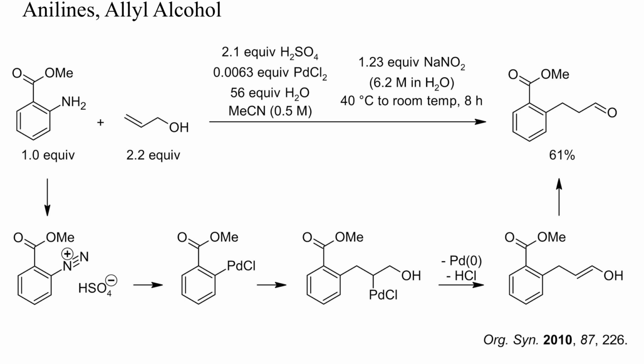This here is a reaction that I optimized some years ago. Anilines can be converted into aryl propanals directly in a one-pot procedure by diazotization in the presence of allyl alcohol and catalytic palladium chloride. No isolation of the diazonium salt and no expensive reagents or ligands were required. It was important to make sure that the palladium chloride was completely dissolved in acetonitrile, which can take several hours of stirring, depending on the particle size.